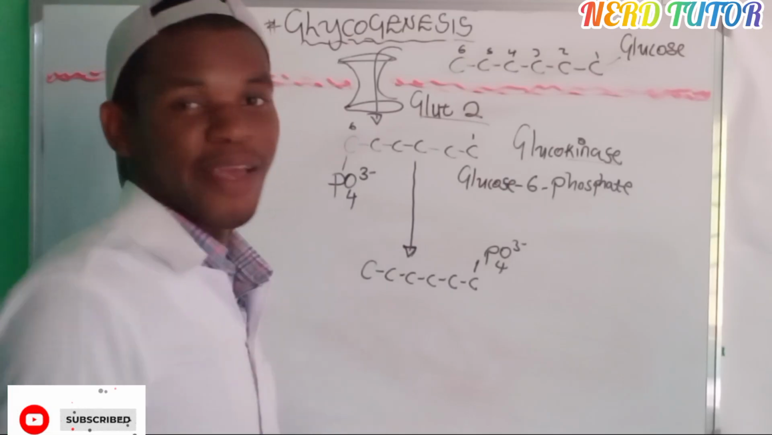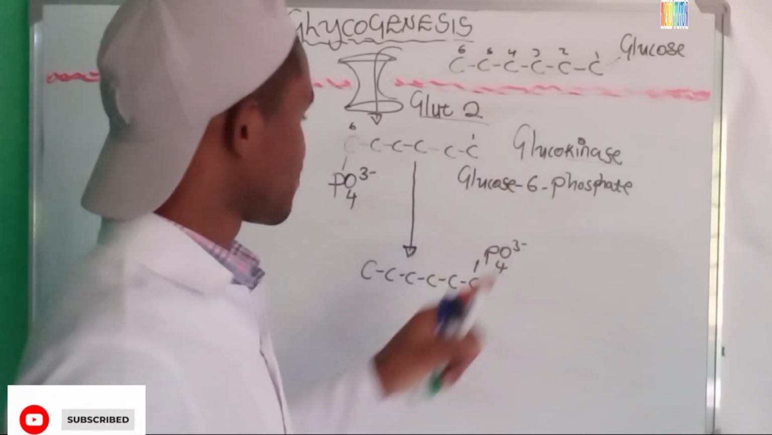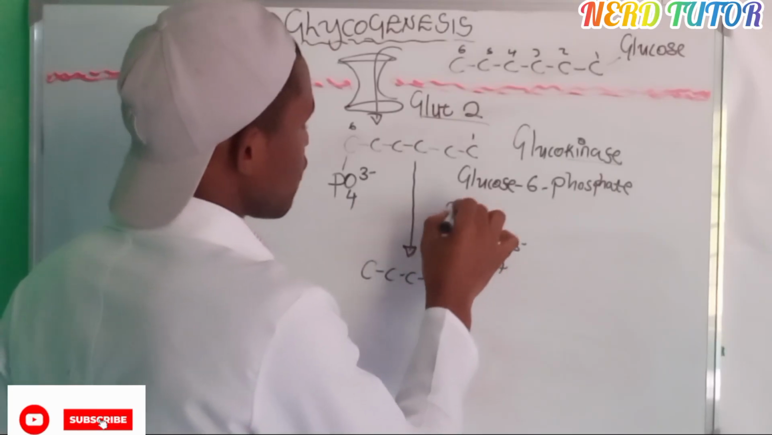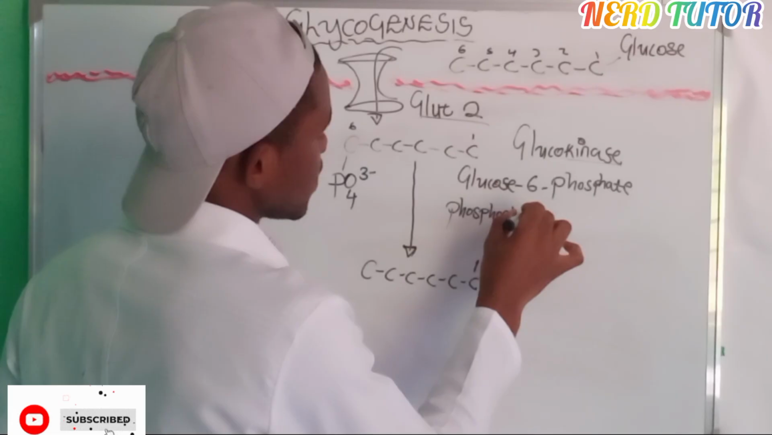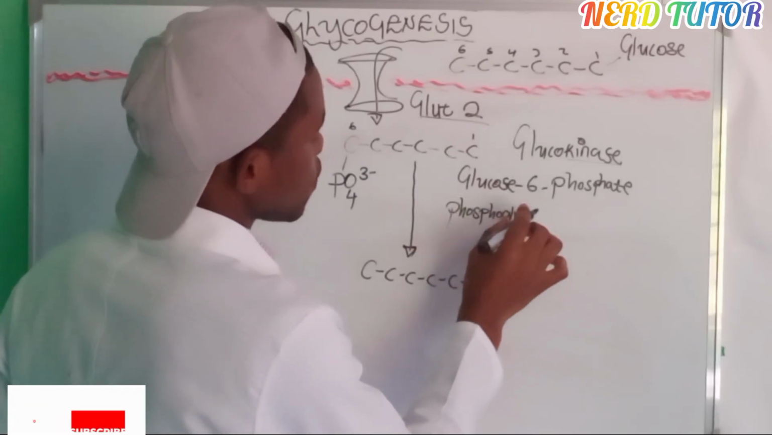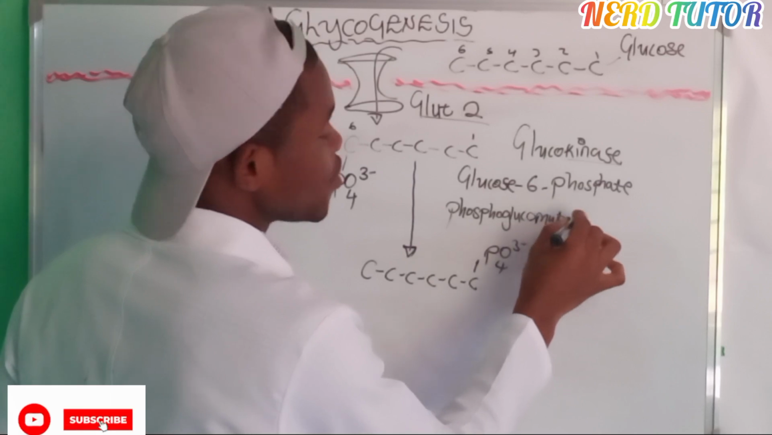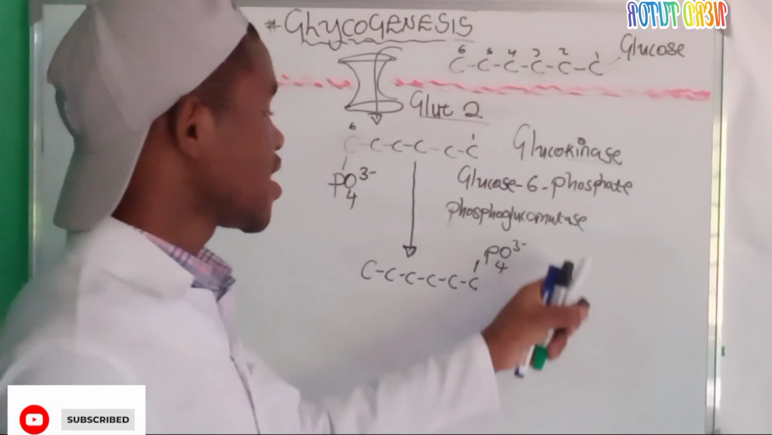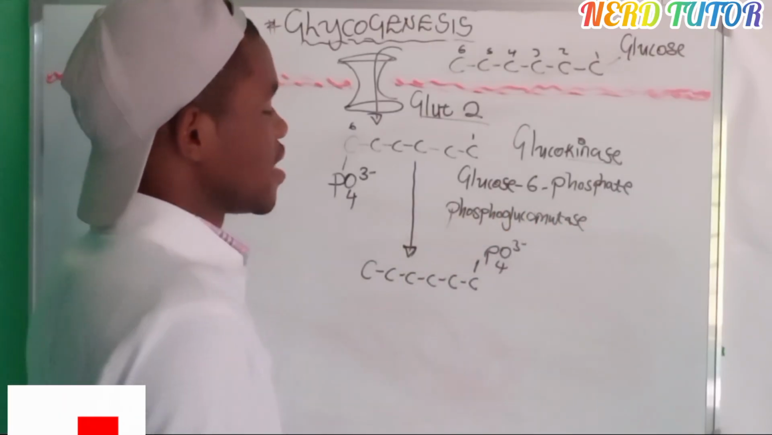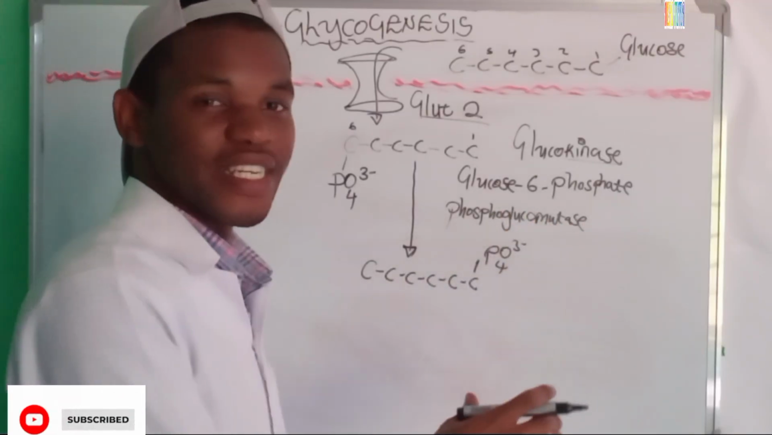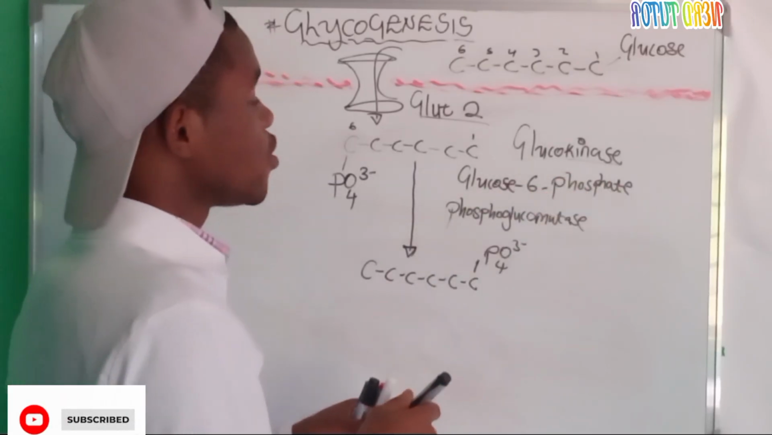By which enzyme? That enzyme that argued with the glucokinase, what do we call it? We call it phosphoglucomutase. Because this is mutating, it is not carrying a phosphate, so we can't call it a kinase, but rather phosphoglucomutase. It is now mutating. What is it mutating? This molecule, the glucose 6 phosphate. It has been mutated.